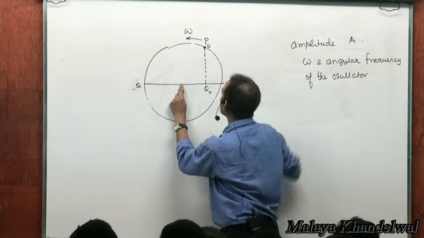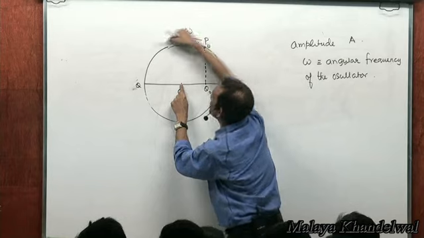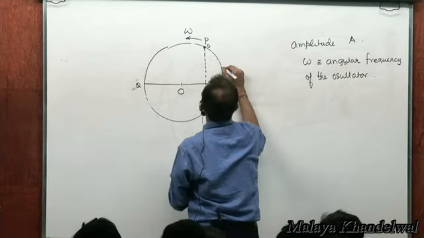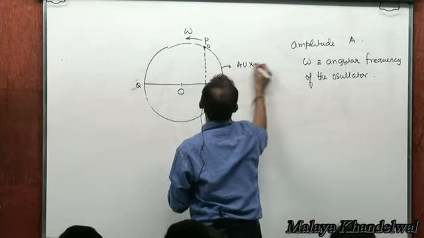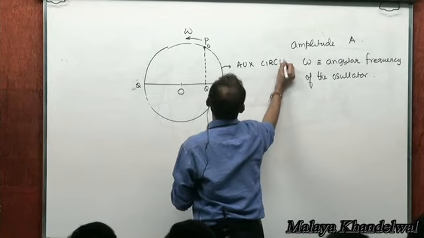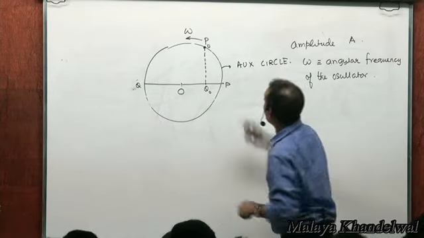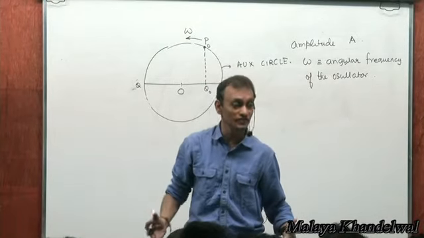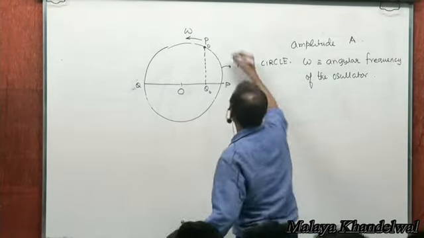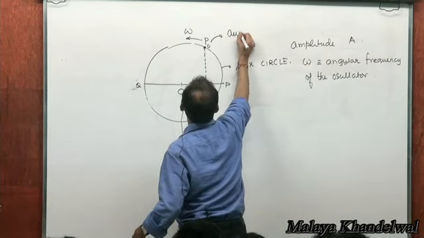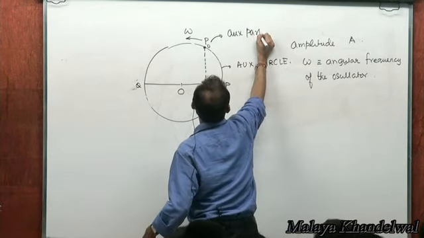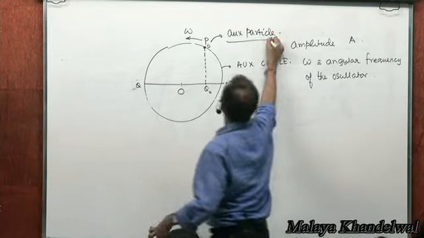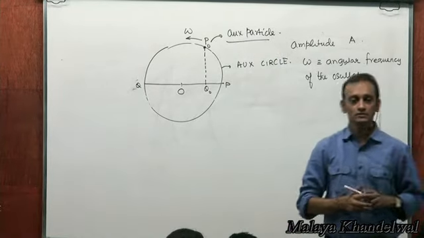With O as the center and amplitude as the radius, if we draw a circle, then we will refer to that circle as an auxiliary circle. And P naught now is a figment of our imagination, created by us for our convenience, right? P naught will be an auxiliary particle.